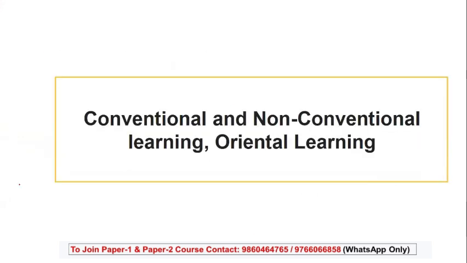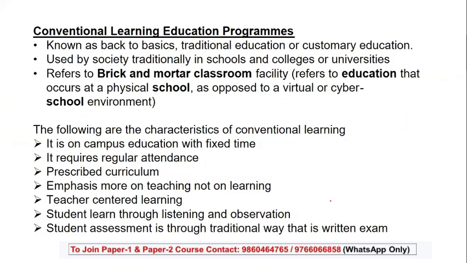Now, coming to the methods, that is conventional, non-conventional and oriental learning. Let's understand what the conventional mode of learning is. It's traditional, back to basics, your physical mode of learning, also called brick and mortar classroom facility. It refers to education that occurs at a physical school, as opposed to a virtual or cyber school environment.